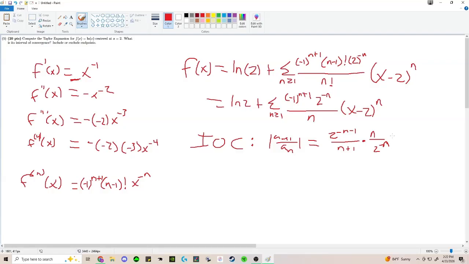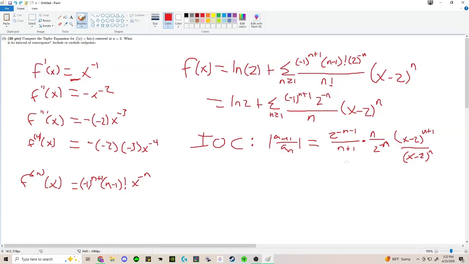And then we're going to have (x − 2)^(n+1) divided by (x − 2)^n. Forgive me for the order of this not being as good as it could have been. My apologies. You should include this whole thing when you do it over here, times this. That's my bad, but you guys get the point. I think you probably understand this anyway, but if not, convince yourself. Go ahead and do the whole n plus 1 of this divided by the n of that, and you should see the same thing.